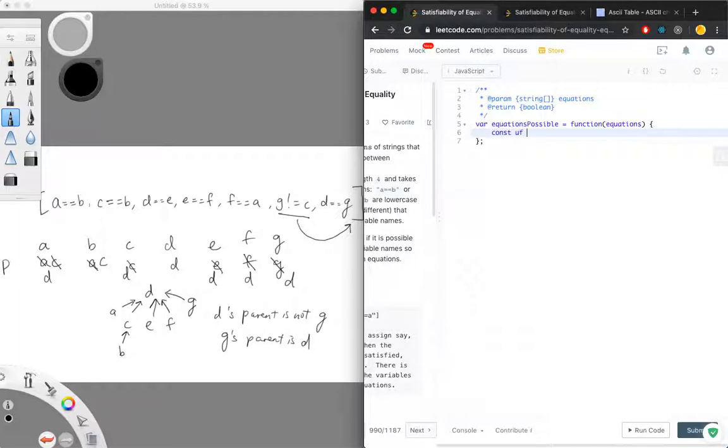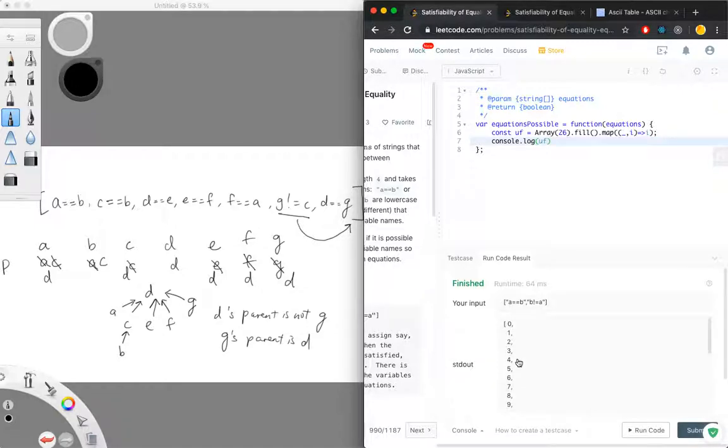I'm just going to say UF equals Array(26).fill().map. I think this works. Let's console log it and see if it makes sense. From 0 to 25, yes, okay.